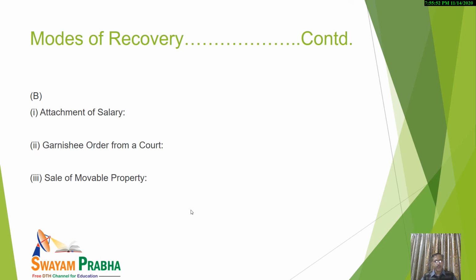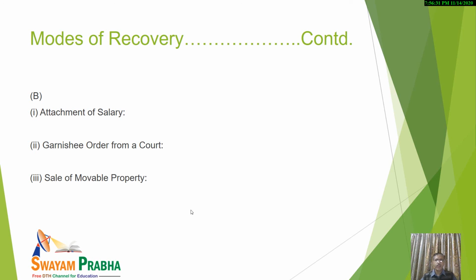What is its meaning? We have just assumed that A is our assessee. Now, say B is a person who has to pay some amount, let us suppose rupees 2 lakh, to A. In that case, the assessing officer will approach B and, through this order from the court, ask him not to pay to A, but rather to pay that amount of 2 lakh, in case the amount recoverable is more than 2 lakh, to the income tax department.